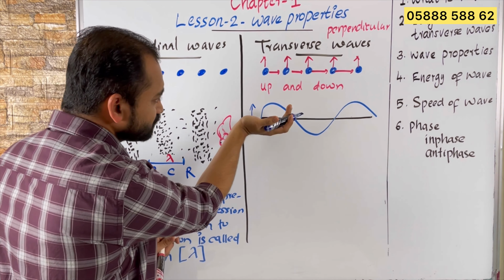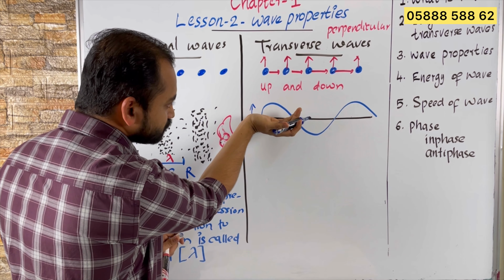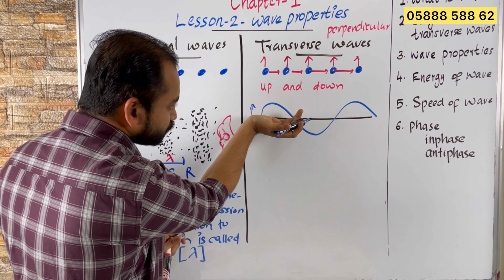So here you can see there will be some part of the rope moving up. The part of the rope moving up is called crest, and the part of the rope moving down is called trough. Crest, then trough, like that. So in a transverse wave there will be alternate crest and trough.